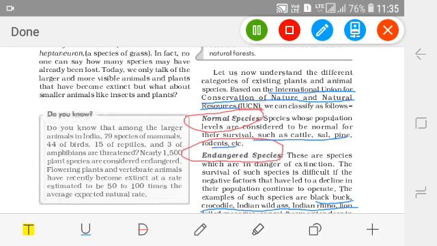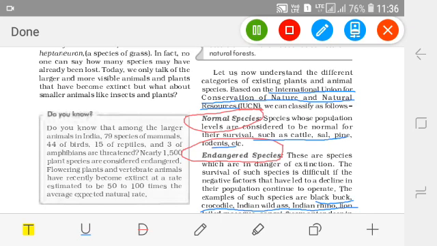According to it, the species have been classified into normal species, endangered species, vulnerable species, rare species, endemic species, and extinct species. One by one, we will let you know the details of these types of species and their examples. First, we will deal with normal species. The first category is normal species.